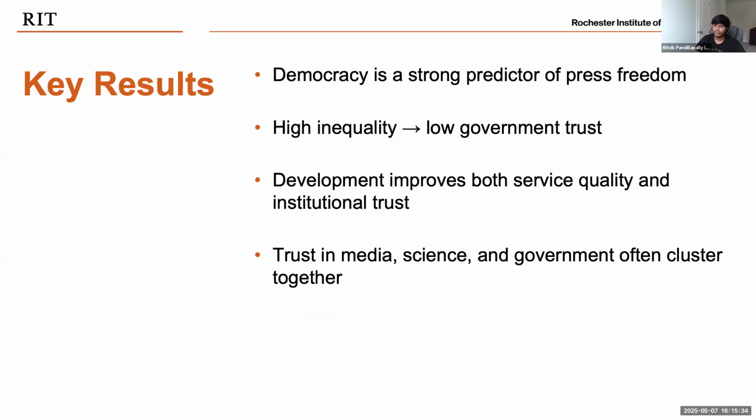So the key takeaways are clear. Democratic structures support a freer press. Inequality harms institutional trust, and development improves not just health and economics, but confidence in systems. Interestingly, trust in different institutions tends to rise or fall together, suggesting countries either have cohesive institutional legitimacy or struggle across the board.